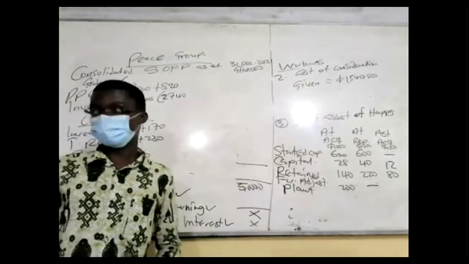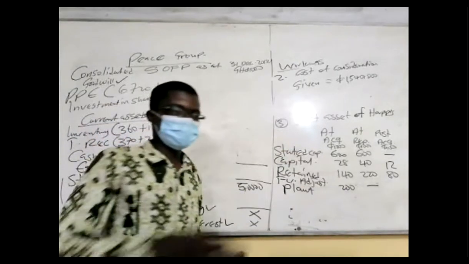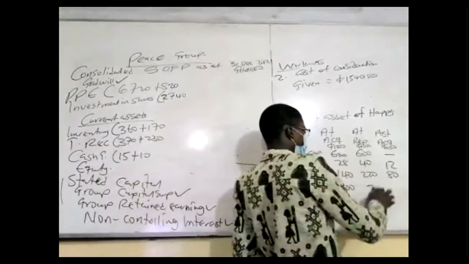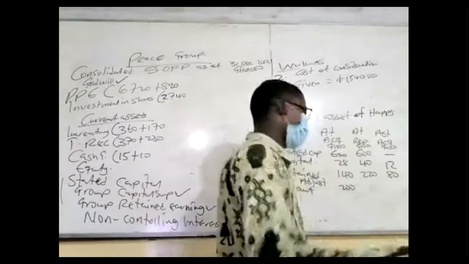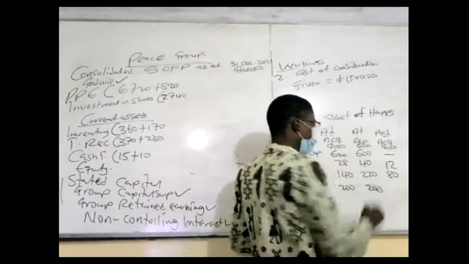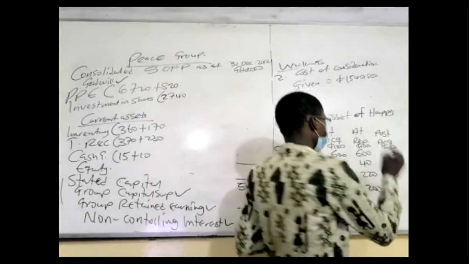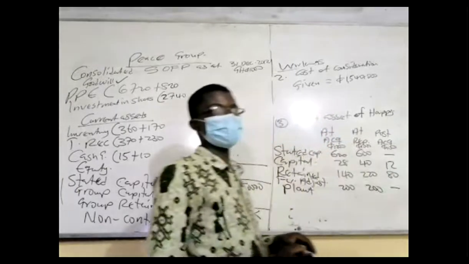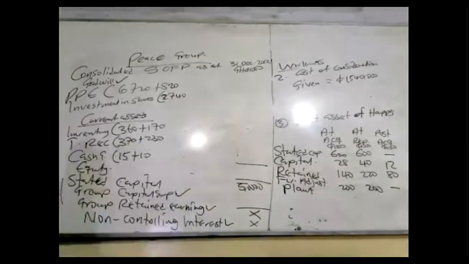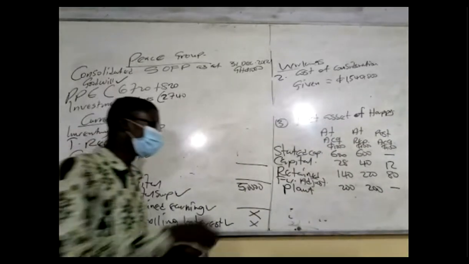Don't do double counting. Good. So in a situation where you have not recorded it, kindly bring it, 200. Again, if it's a loss, put in bracket. And then you have to do dash in the post-acquisition period. That's all.